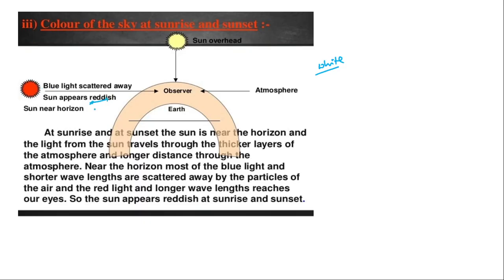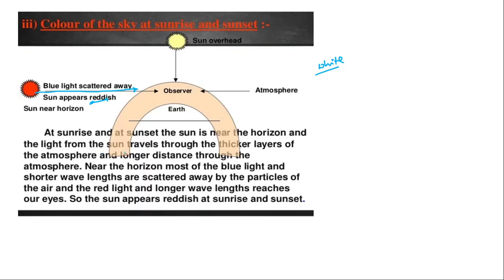Why? What is the phenomenon? Why is it not some other color? Why not blue, or why not green? Why is it red? Again, during sunrise or sunset, the rays come in a straight line path to the observer. What will happen?